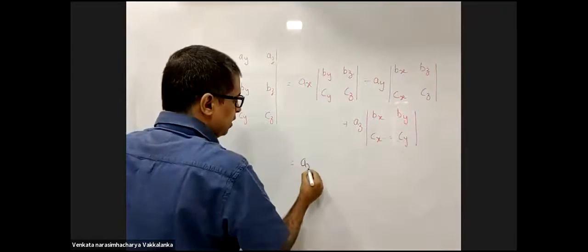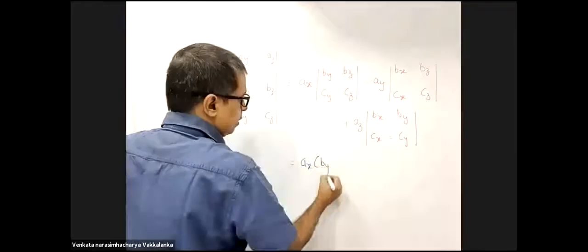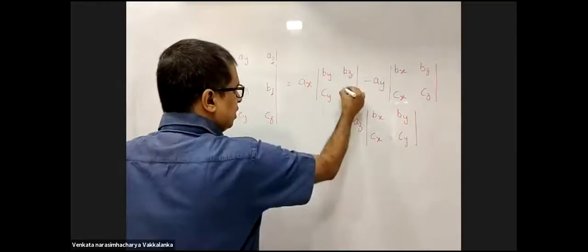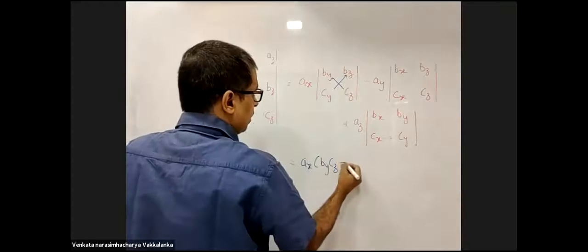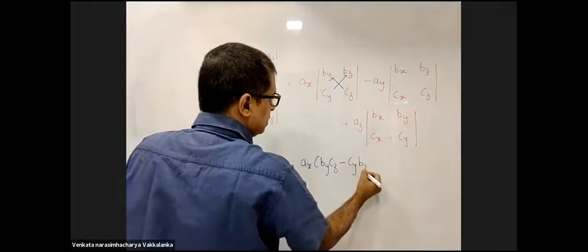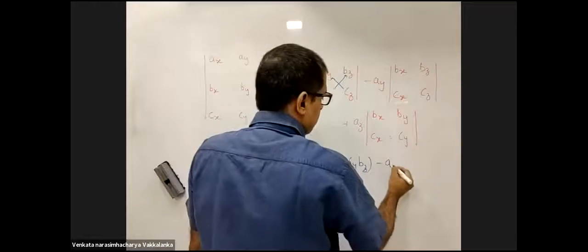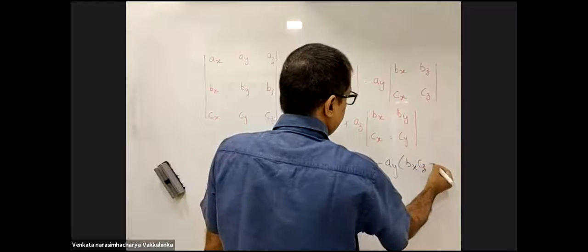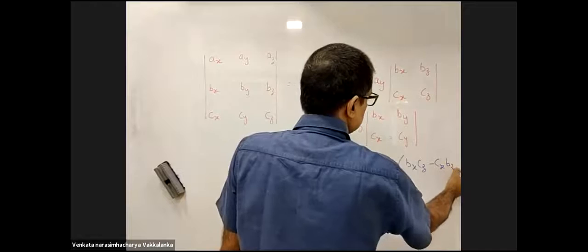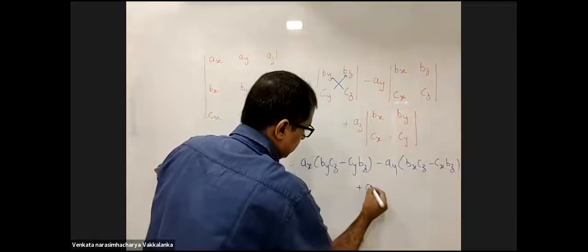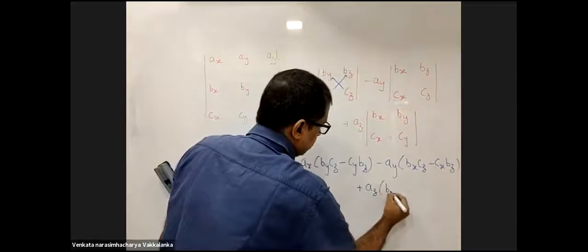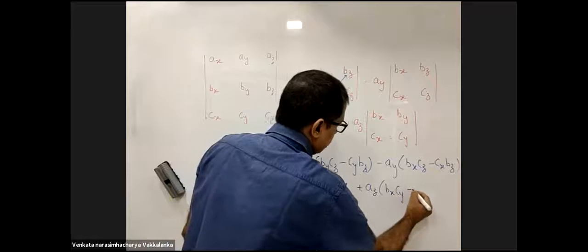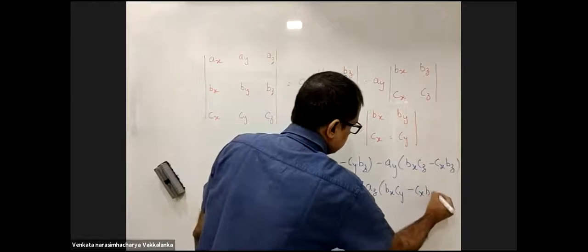Now this will be AX into BY, CZ minus CY, BZ minus AY, BX, CZ minus CX, BZ plus AZ, BX, CY minus CX, BY.